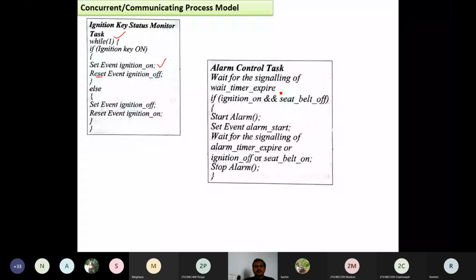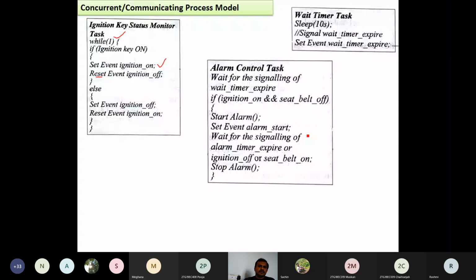Then it checks if ignition is on and seat belt is off. When that happens, it is once again waiting for the signaling of the wait timer. It calls another task, the wait timer task. It is going to sleep that process for 10 seconds. There is a delay of 10 seconds.